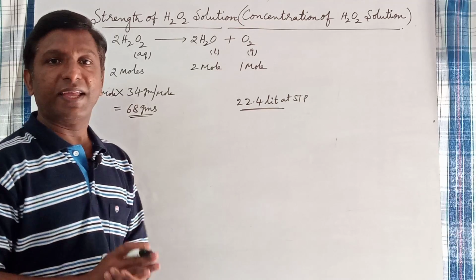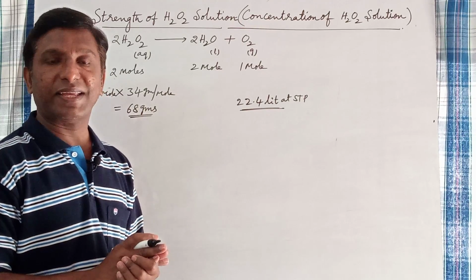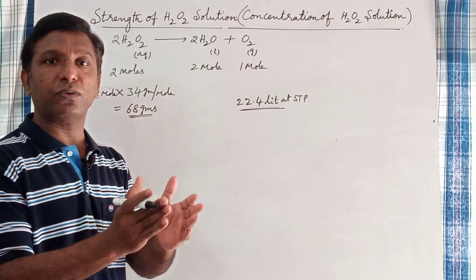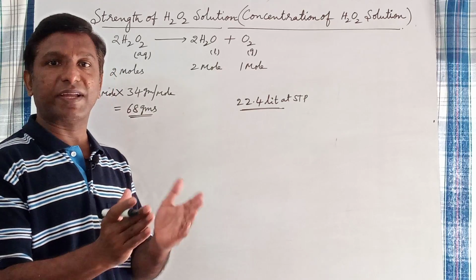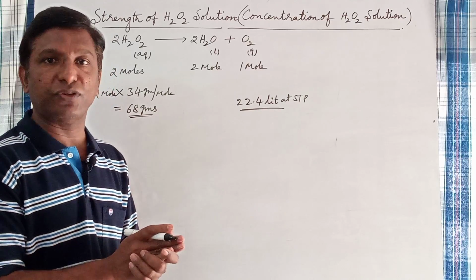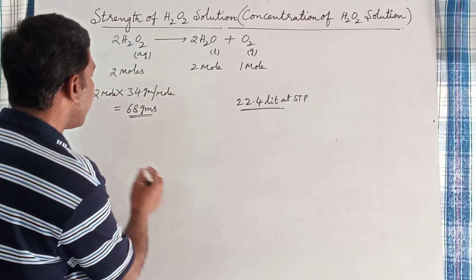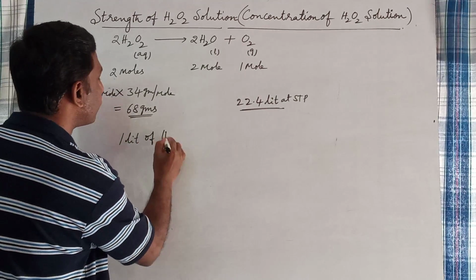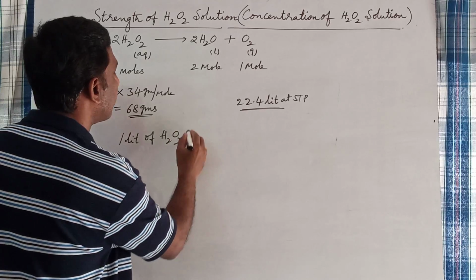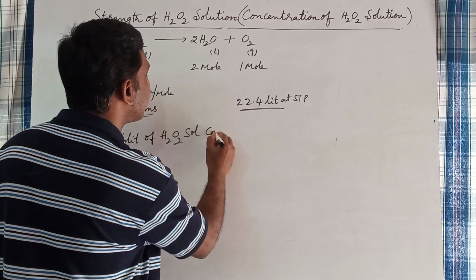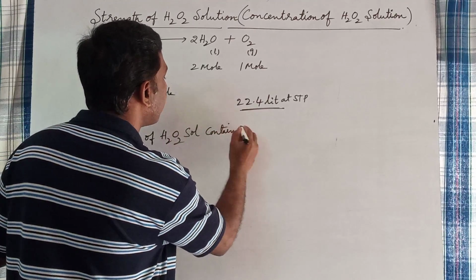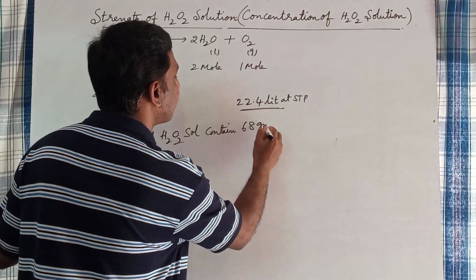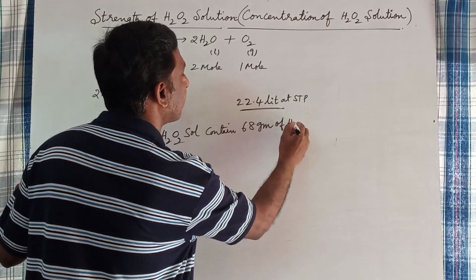So, here H2O2 solution is nothing but H2O2 and water together forming an aqueous solution of H2O2. So, 1 liter of H2O2 solution contains 68 grams of H2O2.